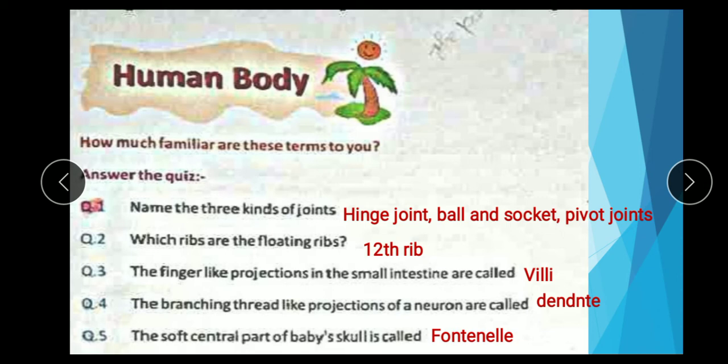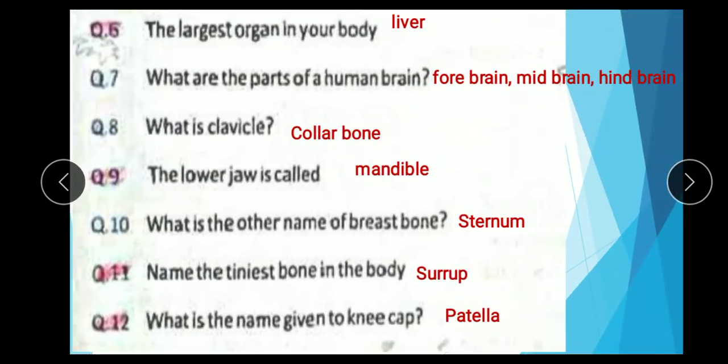Fifth, the soft central part of the baby's skull is called fontanelle. Question 6. The largest organ in our body: inside our body, the liver, and outside, the largest is the skin.